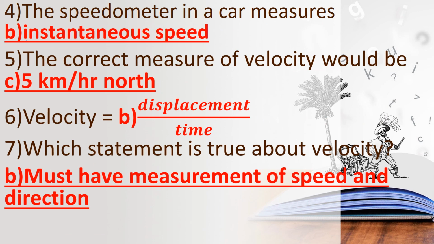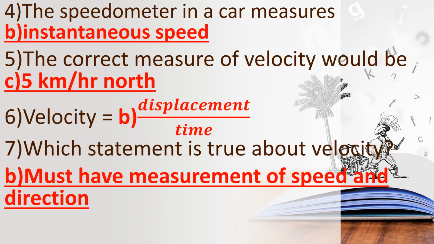And then fourth question, the speedometer in a car measures instantaneous speed. Option B. And then fifth question, the correct measure of velocity would be dash. The answer is option C, 5 km per hour north. Velocity is a vector quantity, children, so we need both magnitude and direction. So option C is the correct answer.